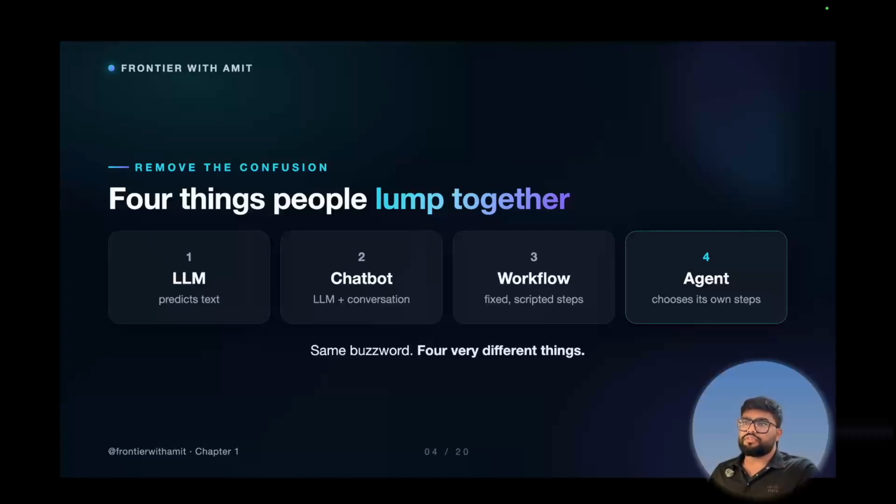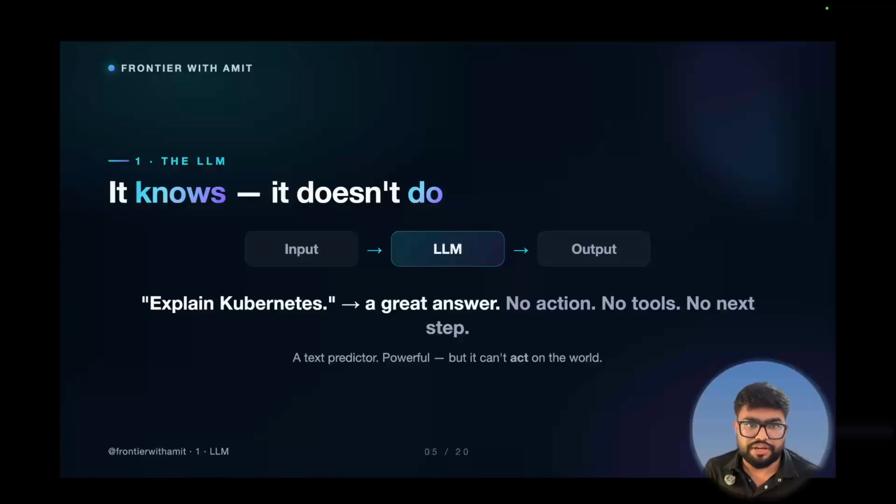Four things get called by the same name: a plain LLM, a chatbot, a workflow, and a real agent. From the outside, they all look very much the same, but they are not. Let's go through them one by one, because this difference is the whole point of the video. So start from the bottom, the plain LLM. You give it a text, then it gives you the response back. For example, let's ask, explain Kubernetes, and you get a really good explanation.